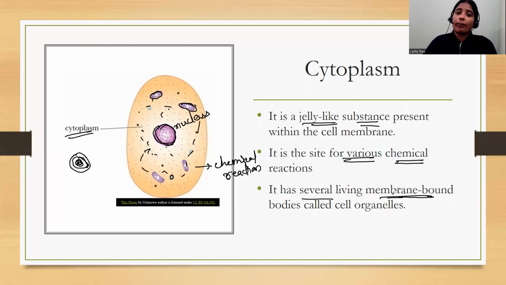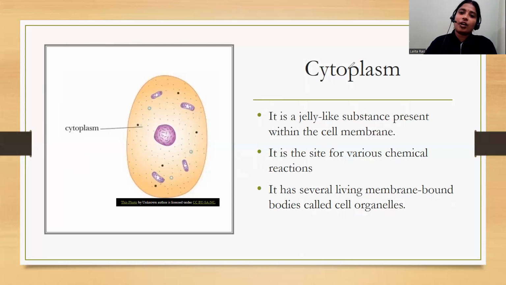They have their own membrane. What is a membrane? It is like a covering. They have their own covering, which separates them from other parts. Now these membrane bound bodies are called organelles. So these membrane bound bodies are known as cell organelles.